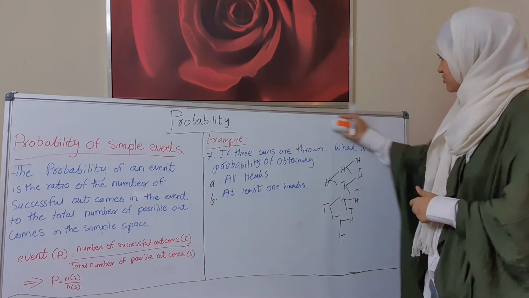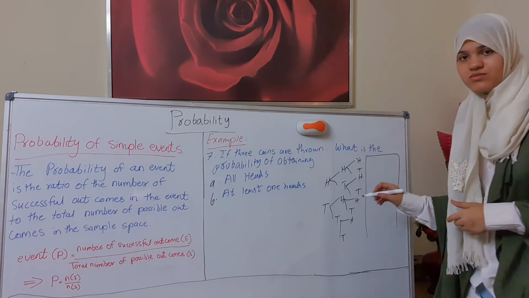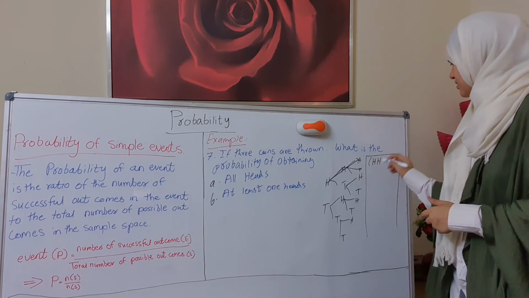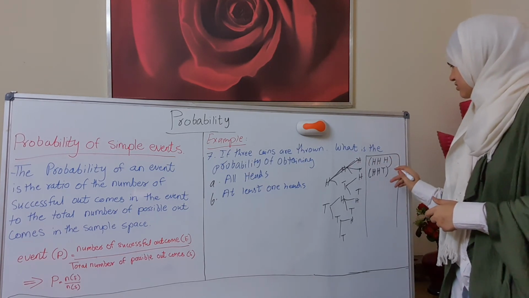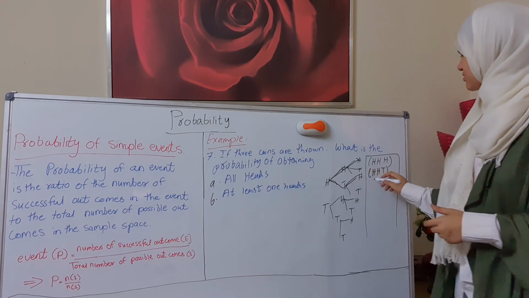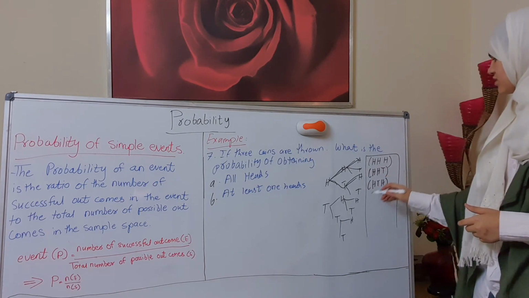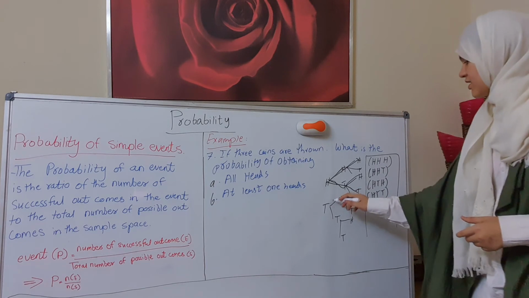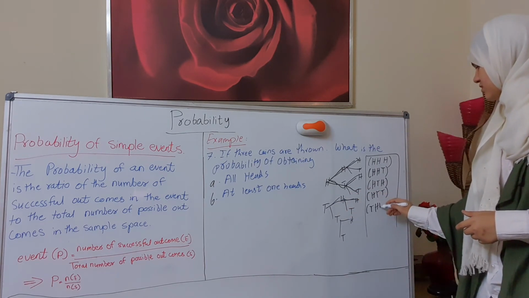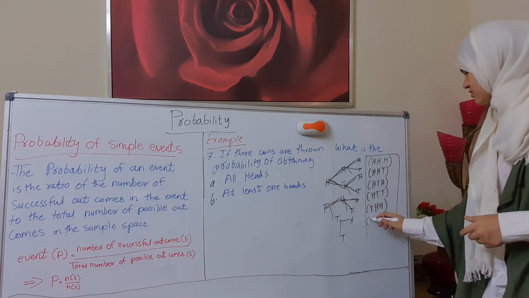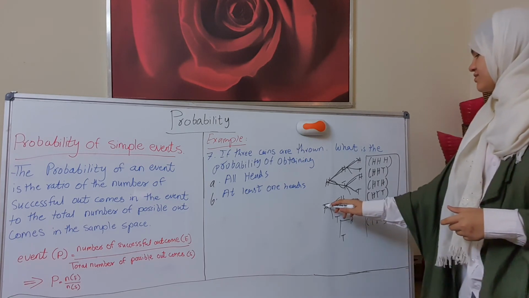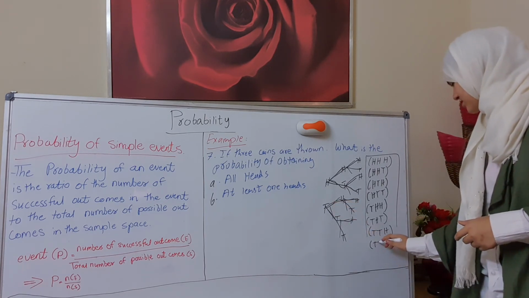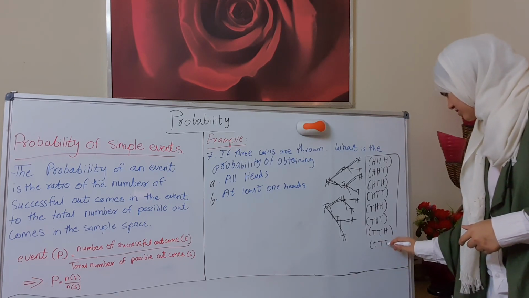For example, head, head, head together, then head, head, tail, then head, tail, head, then head, tail, tail, then tail, head, head, then tail, head, tail, then tail, tail, head, then tail, tail, tail.